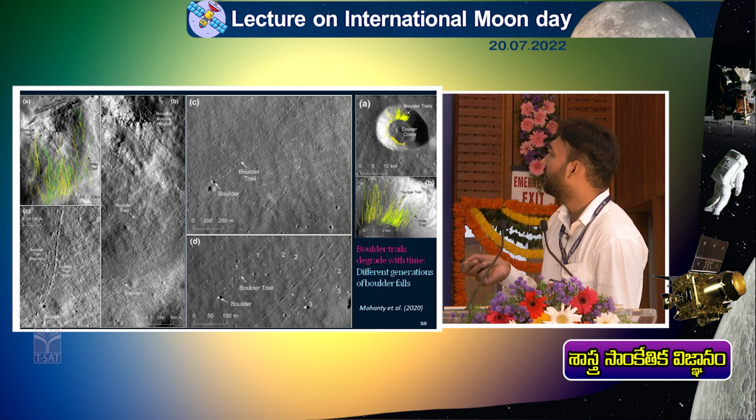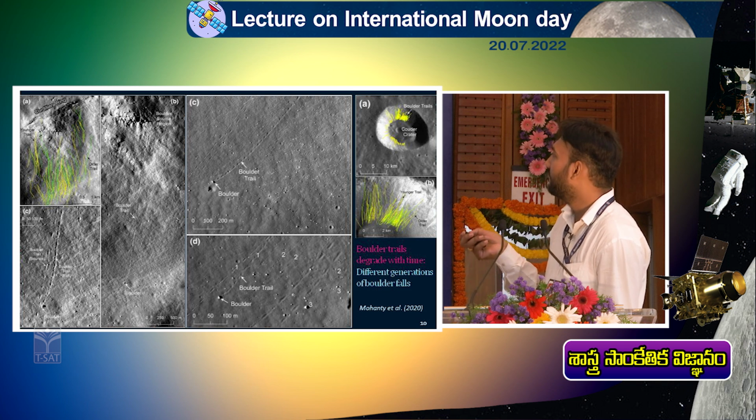And this is a lava tube structure. This is from Earth, an example from Earth. And this is a lava tube where the surface is collapsed. The surface is collapsed, forming the pit holes.